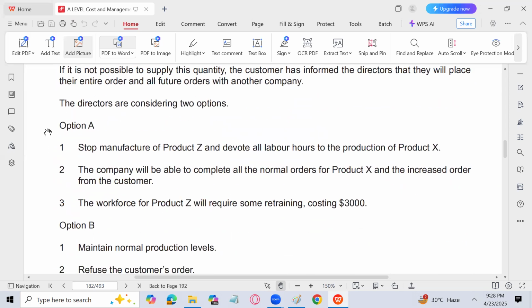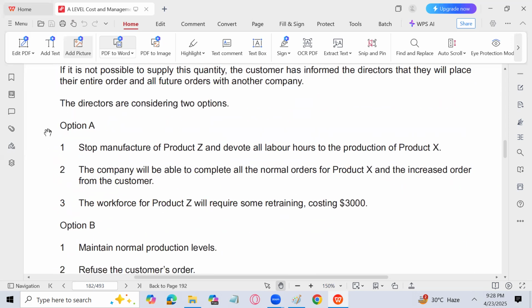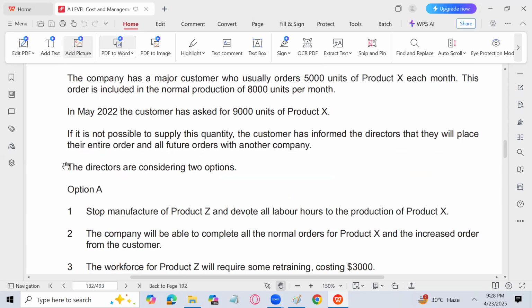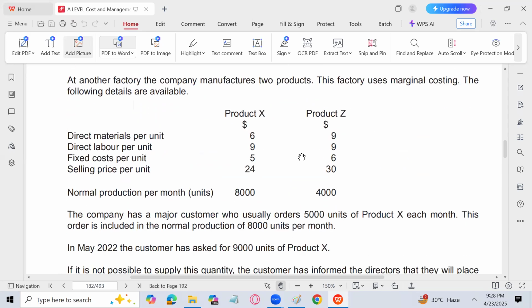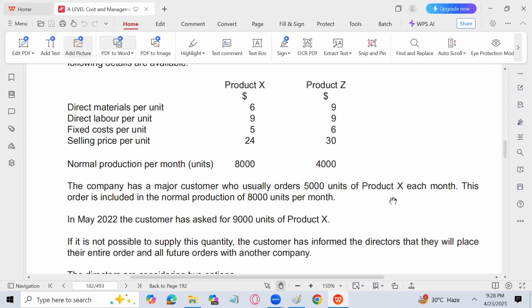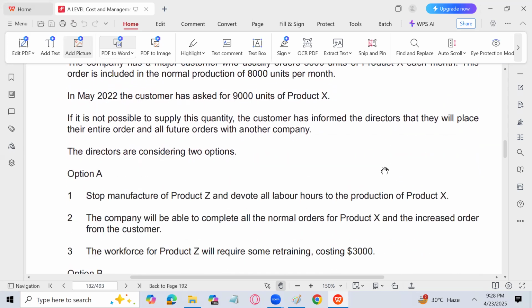Option A, stop manufacture of product Z and devote all labor hours to the production of product X. The company will be able to complete all the normal orders for product X and the increased order from the customer.